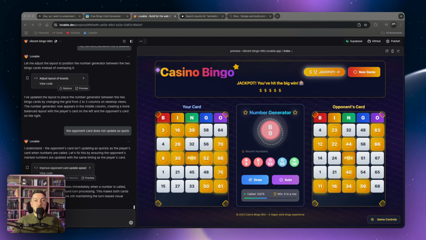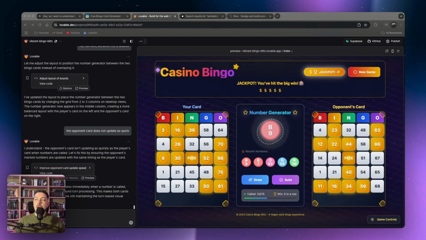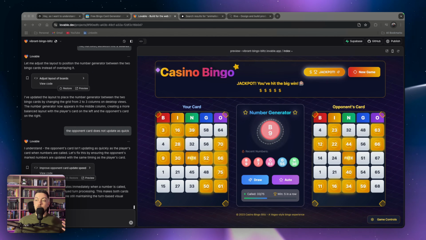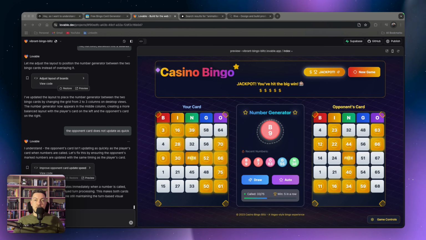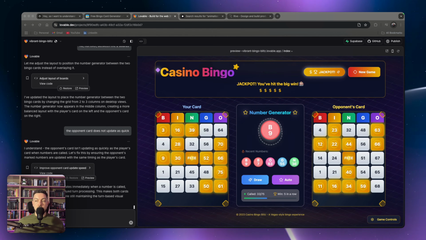But this is bingo as a casino style type bingo. Very quickly you can see using something like Lovable, a no code application, how beautiful it can look and how the animations can work and the different colors. And now you could also even add sound if you wanted to. So you've got all those cha-chings and the different kind of jackpot sounds. Really, the world is your oyster when it comes to this.